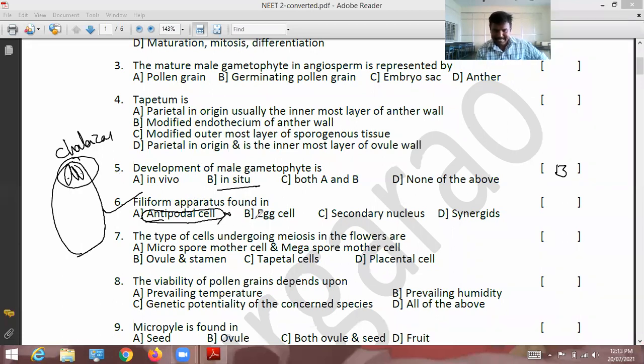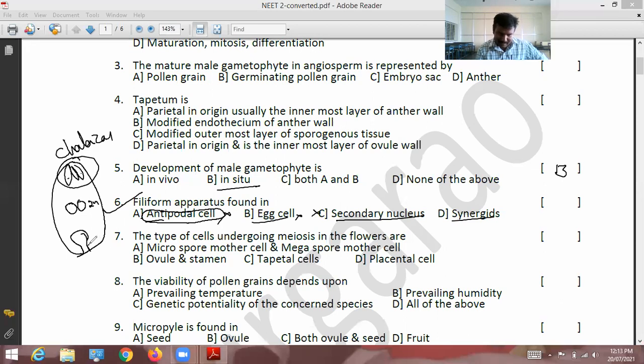So it is wrong. Egg cell: the egg cell is towards the micropyle, and this egg cell is fused with the male gamete. So it is also not the correct option. Filiform apparatus found in secondary nucleus? During immaturity this is called polar nucleus, and during maturity it is called secondary nucleus. So it is also not.